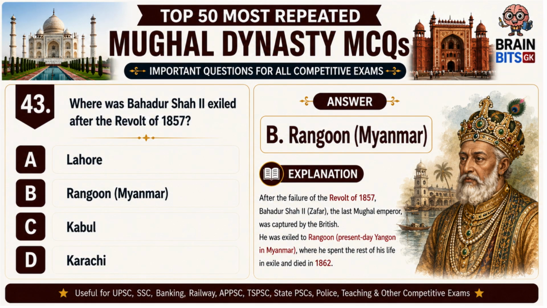Where was Bahadur Shah II exiled after the revolt of 1857? Correct answer is B. Rangoon, Myanmar. After the revolt of 1857 was suppressed, the British exiled Bahadur Shah II, the last Mughal emperor, to Rangoon, now Yangon, Myanmar. He spent the rest of his life there and died in 1862.